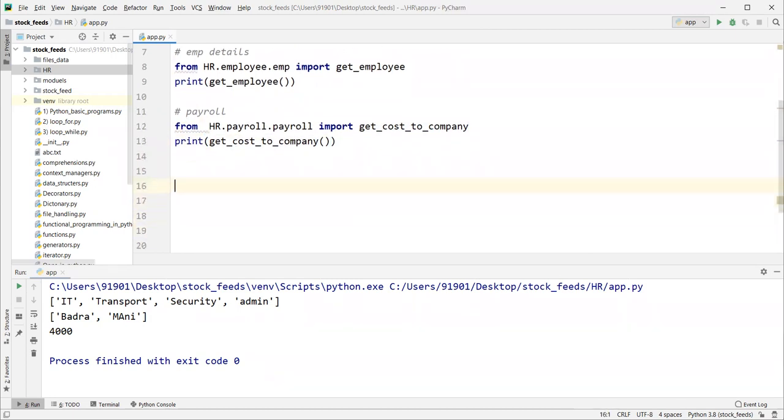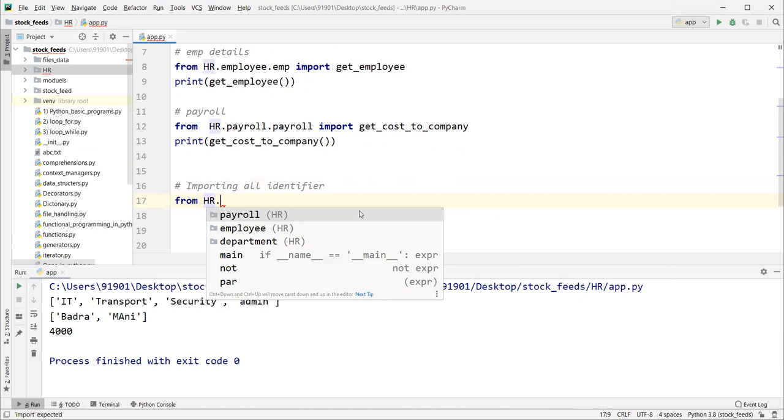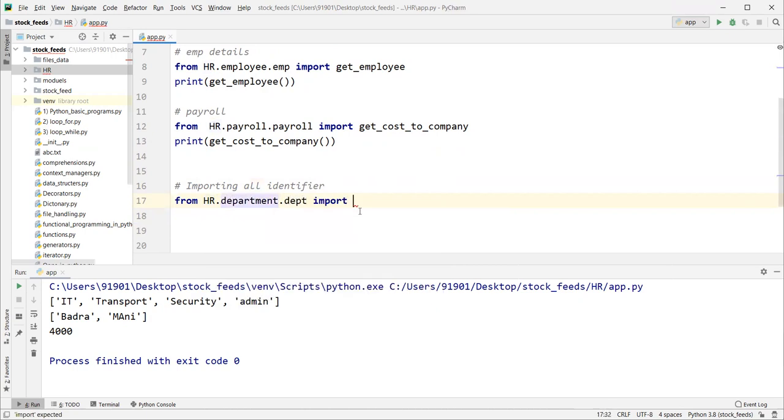First one is importing all identifiers. Identifiers will be there inside this Python file, right? That means from HR dot department dot dept import star. In this context, we just imported a specific identifier from this EMP file, right?